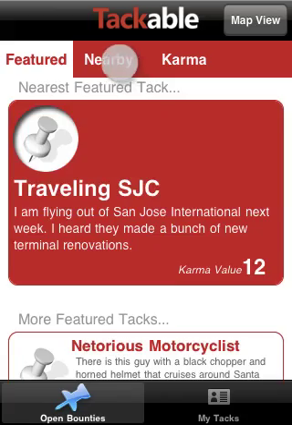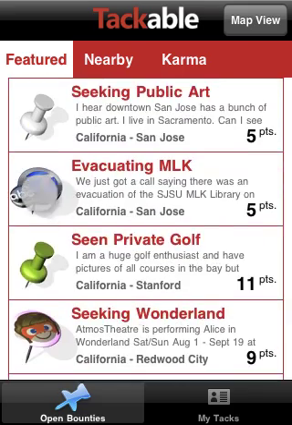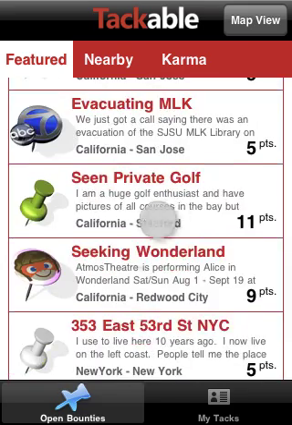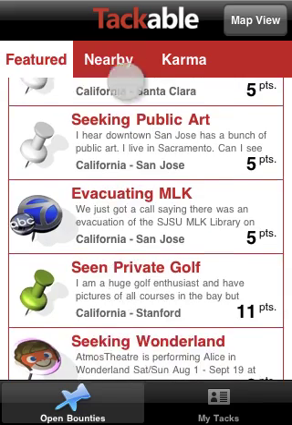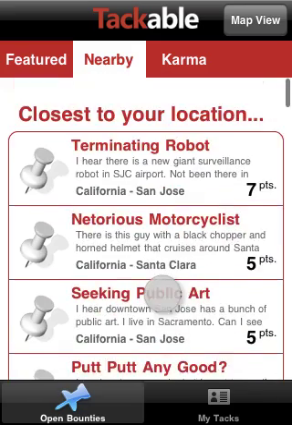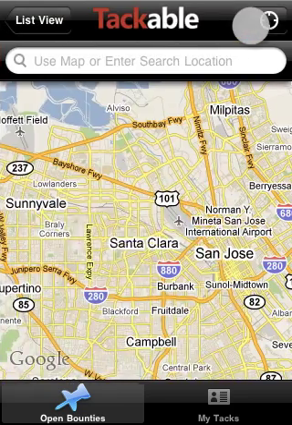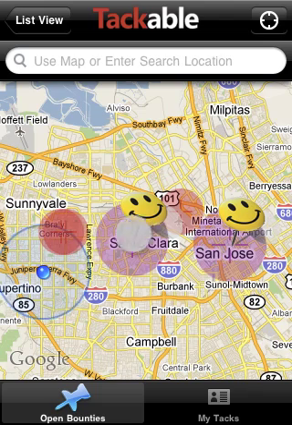And if you look at some of these things, some of these have the generic white tack, and some of them have special tags here. Some are sponsored, and some have unique qualities. Nearby, you can search nearby and look at some of the things happening around me. It becomes an interesting reverse social search. You actually are measuring demand of information at a particular location, besides just saying, I'm here. We can take a look at a map view, and it's showing some tacks nearby.